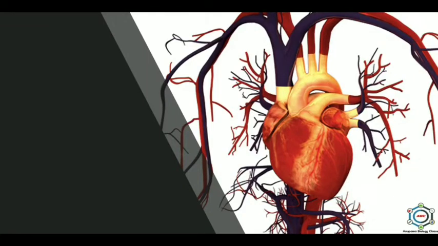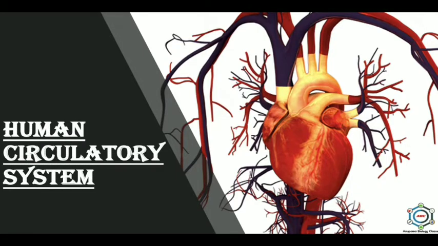This is the fourth lecture in the series of human physiology. In this lecture, we will know about the human circulatory system. In the following account, we will first discuss different types of fluid circulation that have evolved in animals, and later the human circulatory system in detail.